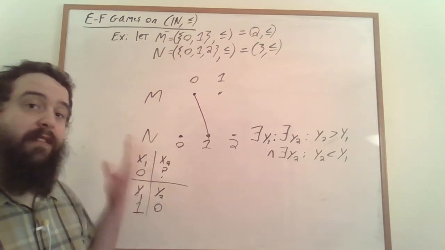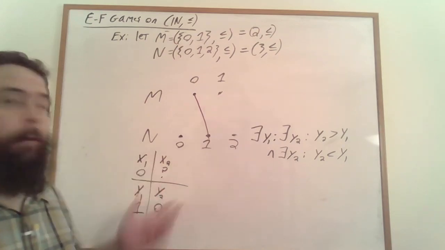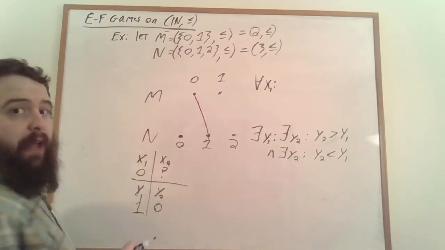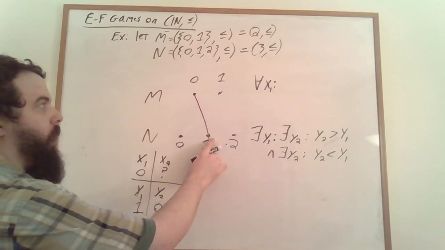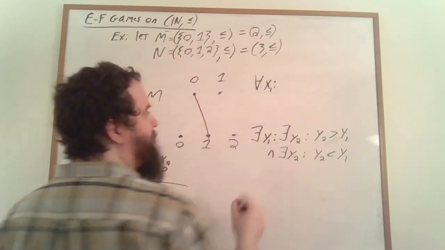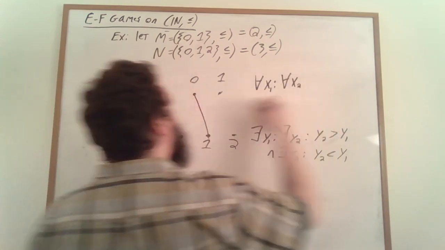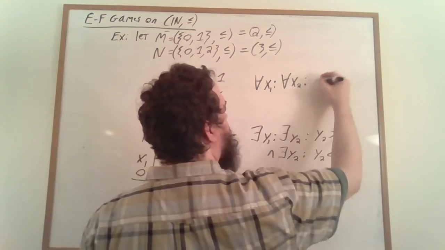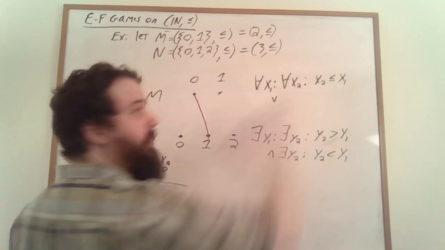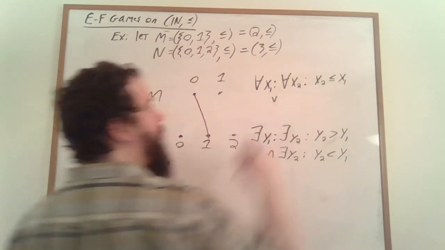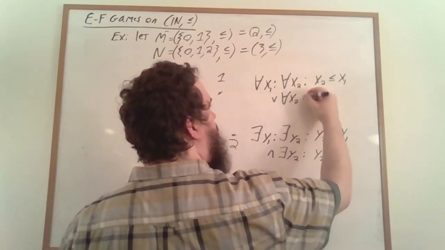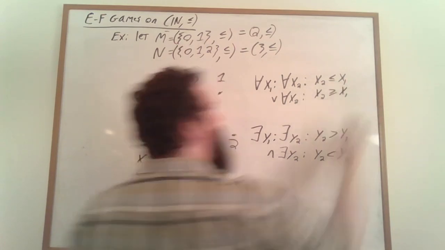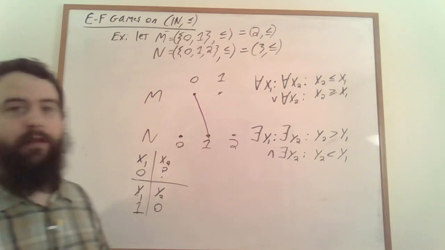On the other hand, that's not going to be true within M. For any x1 that Duplicator matches this original y1 to, it's going to be the case that either every x2 is less than or equal to x1, or every x2 is greater than or equal to x1.